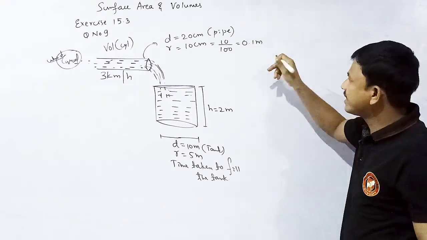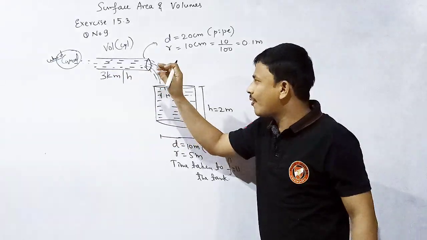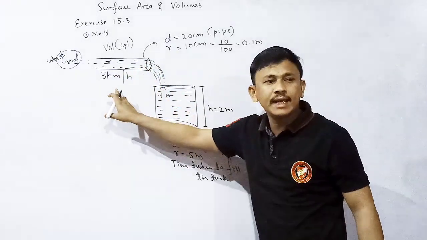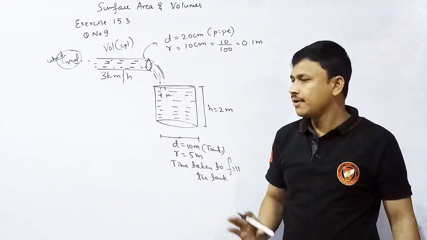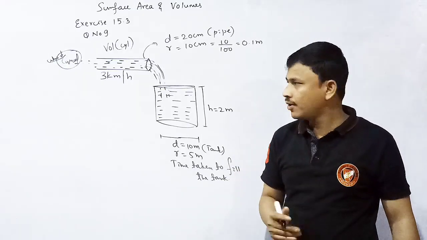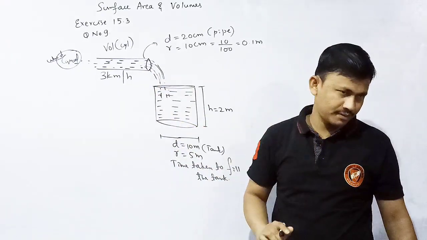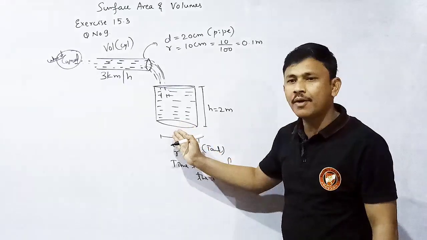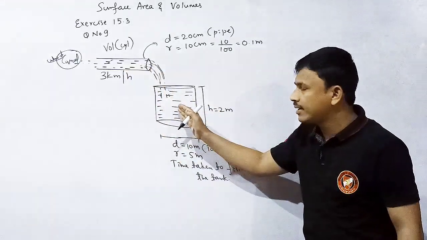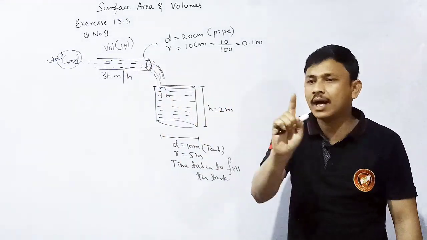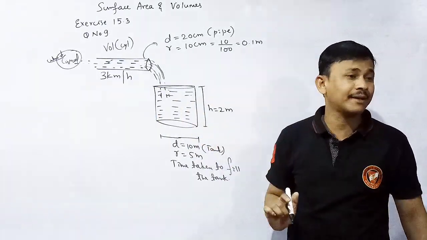Understood? That will be the shape of a cylinder. The cylinder has radius 0.1 meter and the length of the water coming out of the pipe is 3 kilometer per hour. First of all, we need to find out the volume of water coming out of the pipe per hour. Then we need to find out the volume of the tank. Volume of tank divided by volume of water coming out of the pipe per hour is equal to the time taken by the pipe to fill the tank.